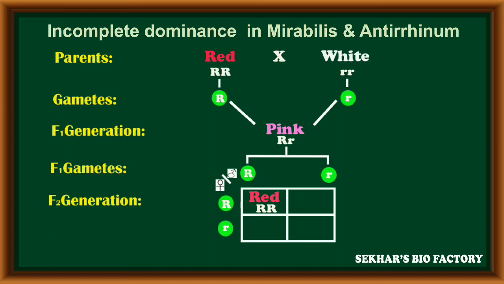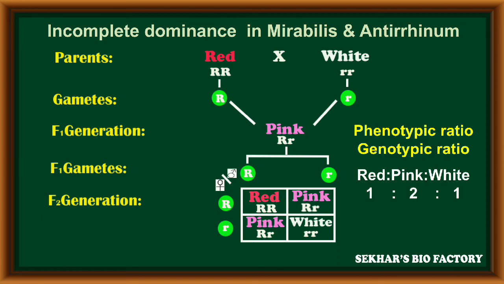In the F2 generation, the first combination is capital R capital R with red color flower. The second and third combinations are with pink color flowers with the capital R small r allele combination. The last individual is with white color flowers, and in total 4 individuals are produced in the F2 generation.